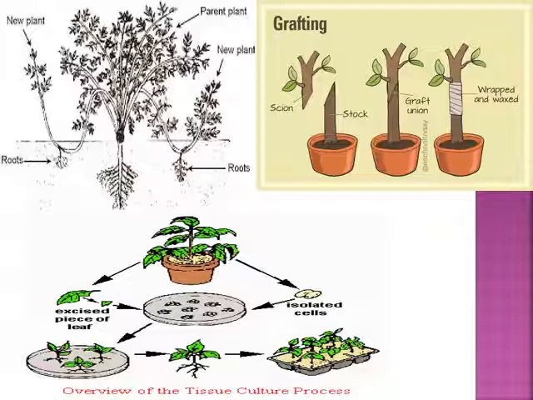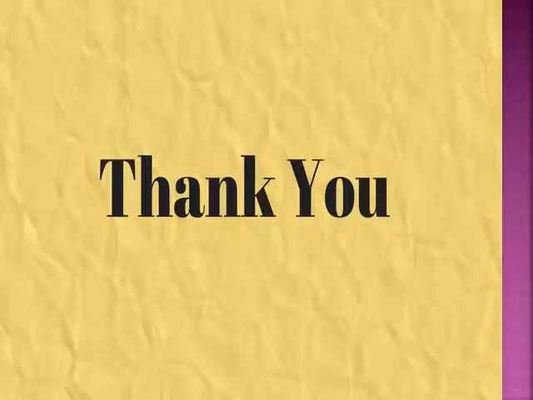This is all about the asexual mode of reproduction, in which we have discussed all the asexual means of reproduction from budding to grafting and tissue culture. The asexual mode of reproduction is complete over here, and after this, in my later slides I'll discuss the sexual mode of reproduction, menstrual cycles, oestrus cycles, and every kind of sexual reproduction taking place in an organism.